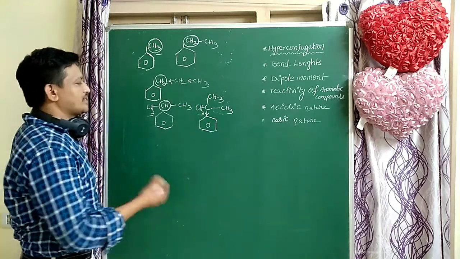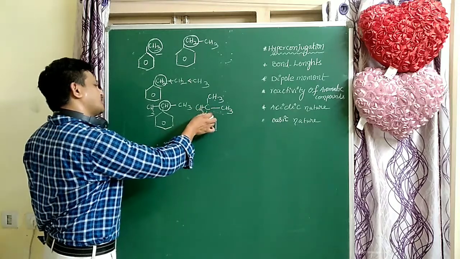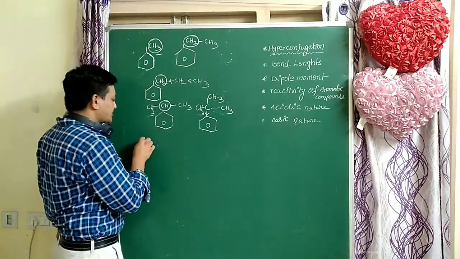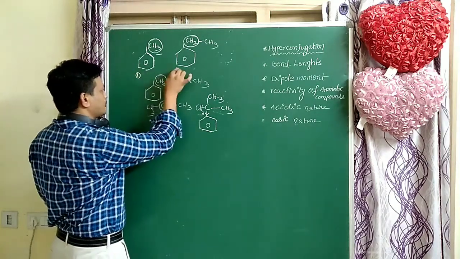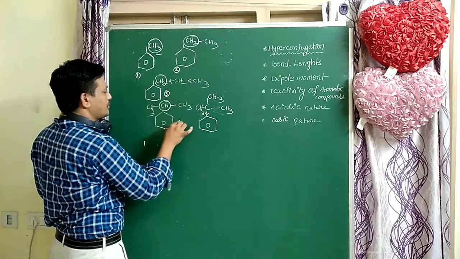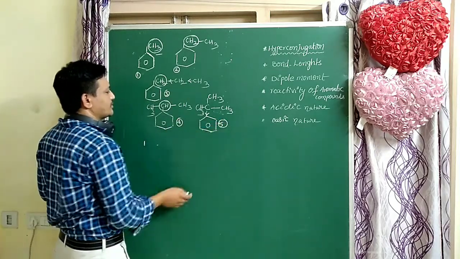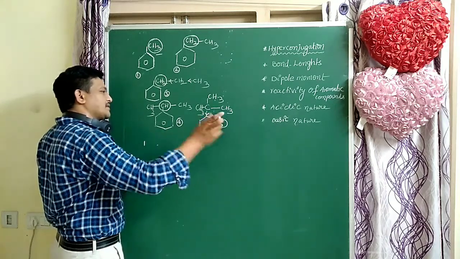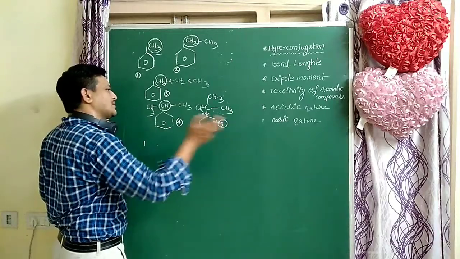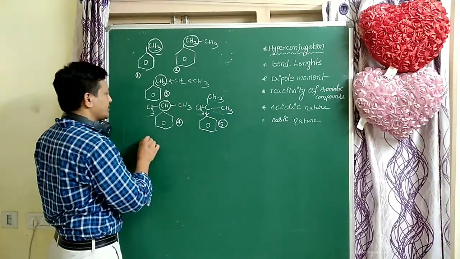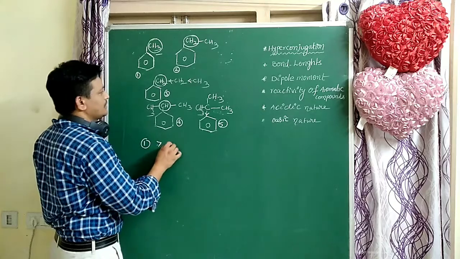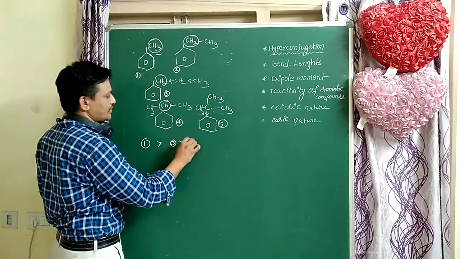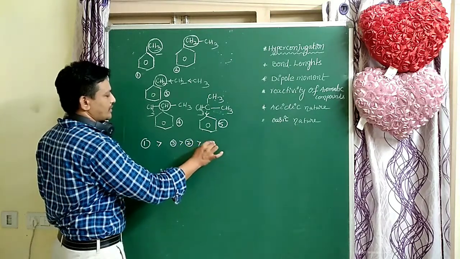But when compared to benzene, this is more reactive. Why? Because a positive group is there, so some activation is there. So here the reactivity order is 1, 2, 3, 4, 5. Which is the more reactive towards electrophilic substitution reactions, that means halogenation, nitration, sulfonation, Friedel-Crafts alkylation and acylation? 1 is more reactive than 3, 3 is more reactive than 2, 2 is more reactive than 4, 4 is more reactive than 5.